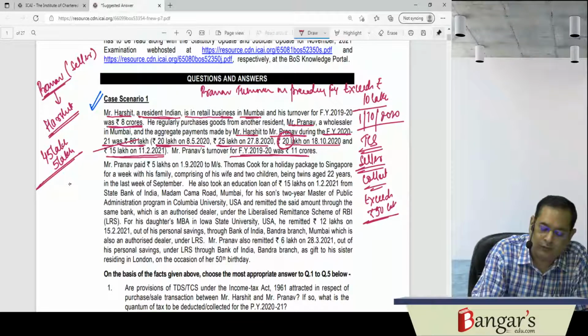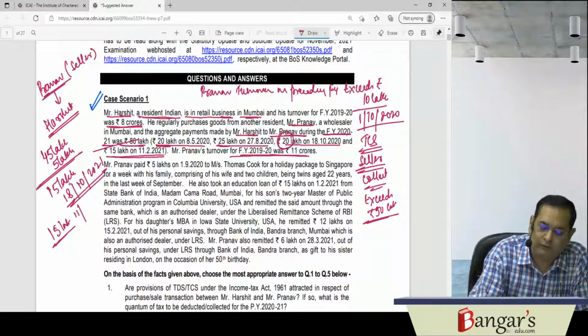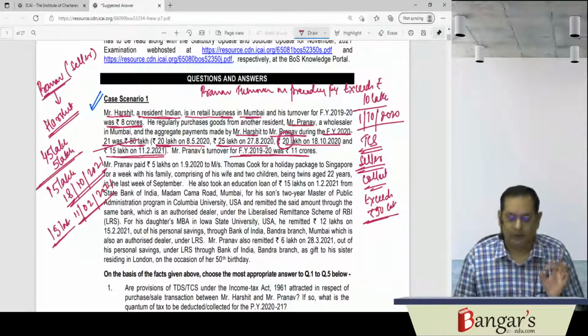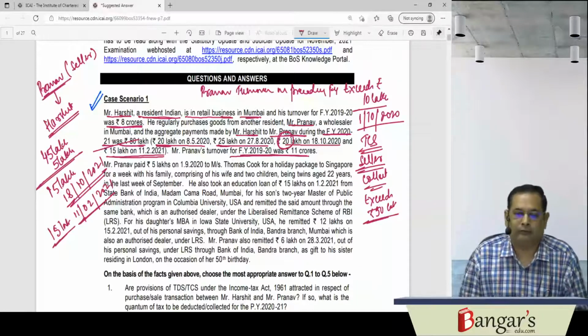On the remaining 15 lakhs on 18th of October 21, and on 15 lakhs on 11th of February 21, Pranav will be required to collect the tax at source.